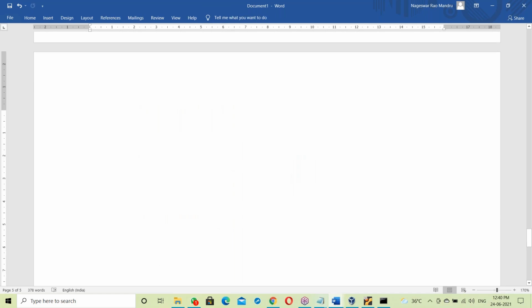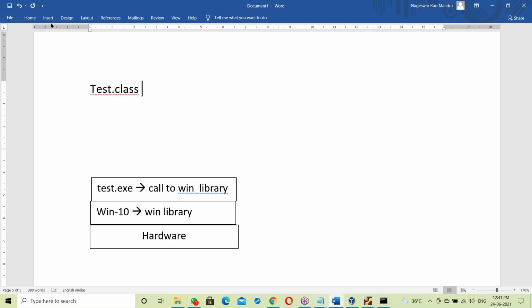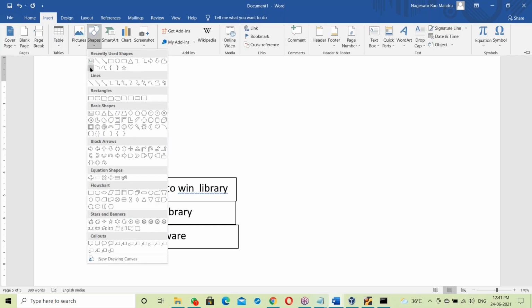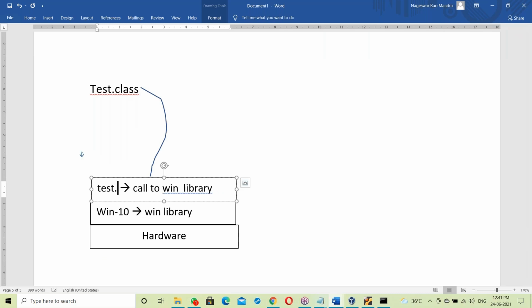How is it working here? Take Windows. Now the Test.class file is placed on the Windows base. So the Test.class file is placed on the Windows platform. Fine.